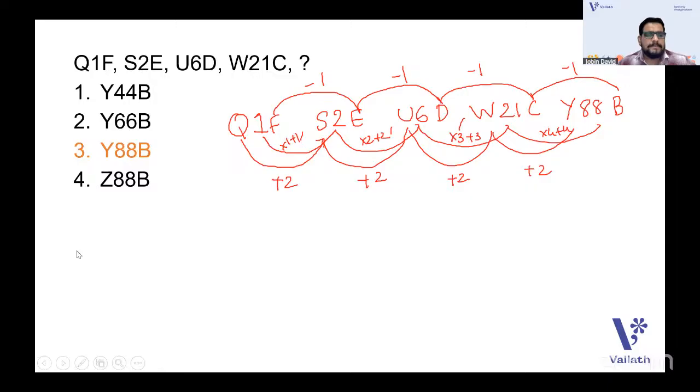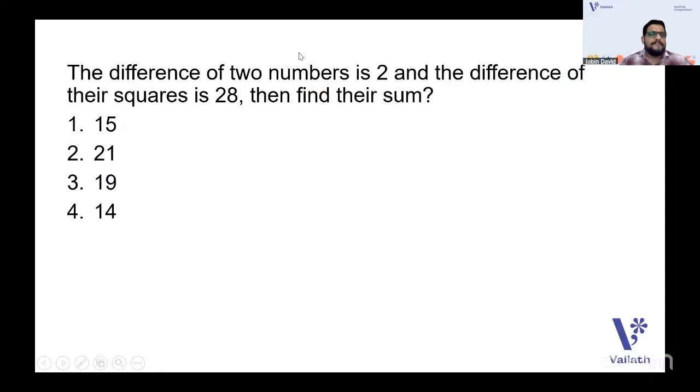Going to the next question. The difference of two numbers is 2 and the difference of their squares is 28. Find their sum. It's very easy. Let the numbers be x and y. The difference of the numbers is x minus y equals 2.